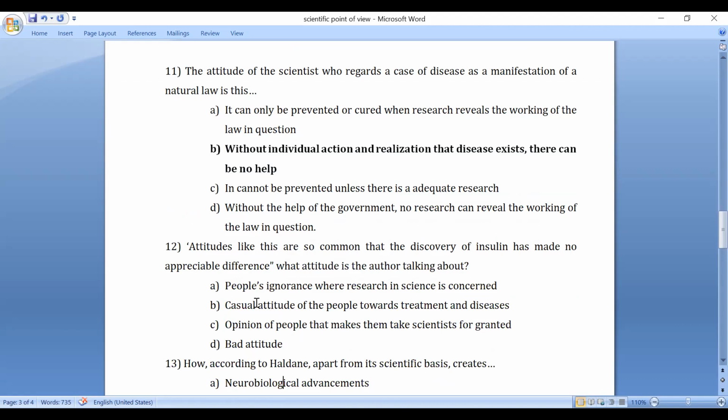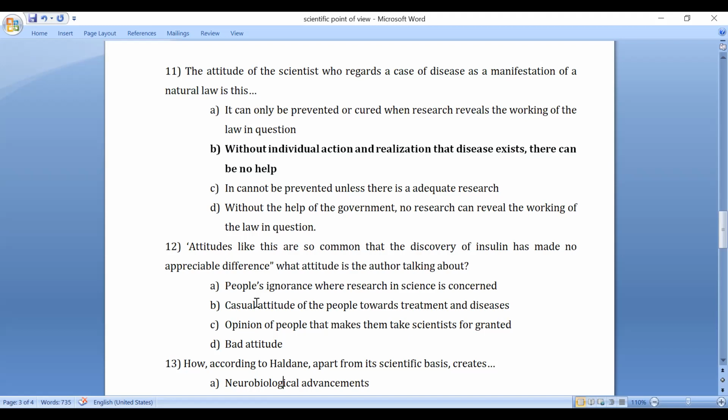Attitudes like this are so common that the discovery of insulin has made no appreciable difference. What attitude is the author talking about? What attitude has not made much difference to the discovery of insulin? For example, people's ignorance where research in science is concerned.